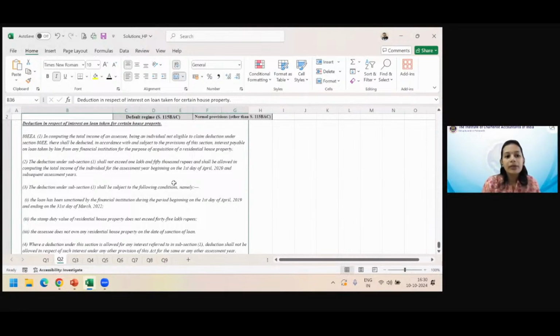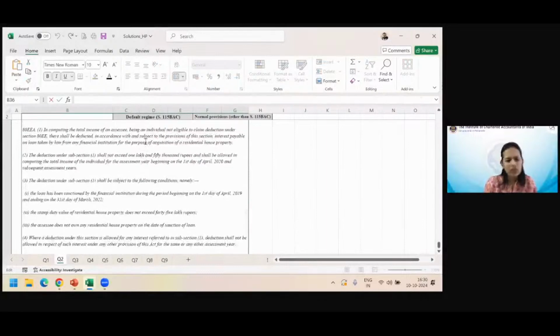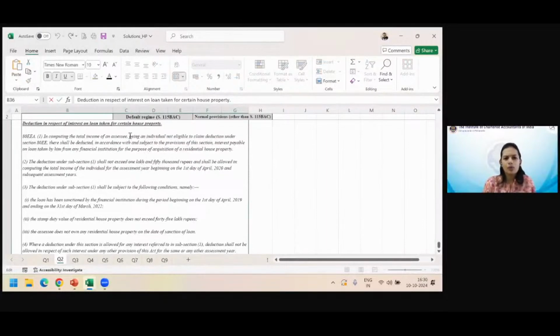80EE is in computing the total income of an assessee being an individual. So just remember that mostly in cases of income from house property, you are given the case of an individual only. So the assessee must be an individual not eligible to claim deduction under section 80EE. Suppose it will be given in the sum that he is not eligible to claim under 80EE. Otherwise, you need to go and check what 80EE is.